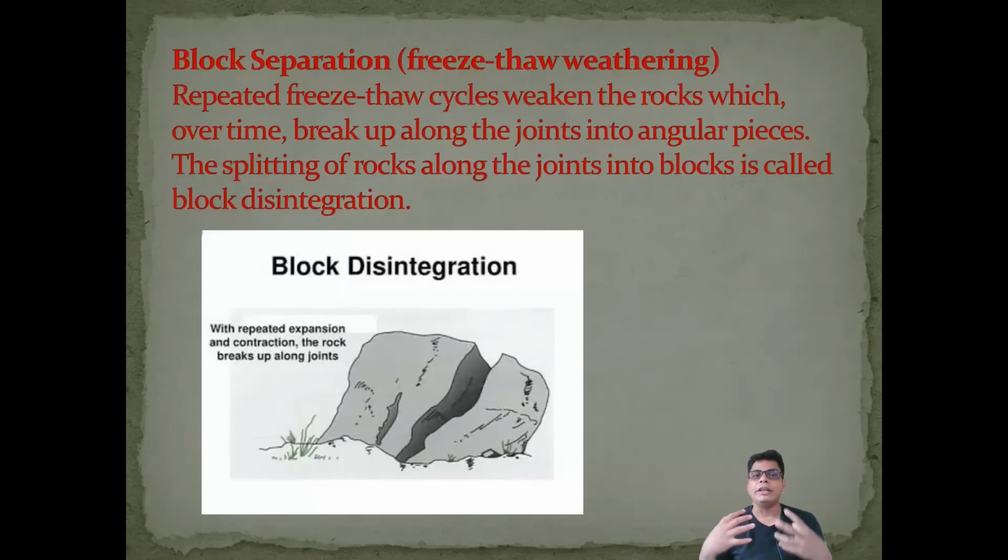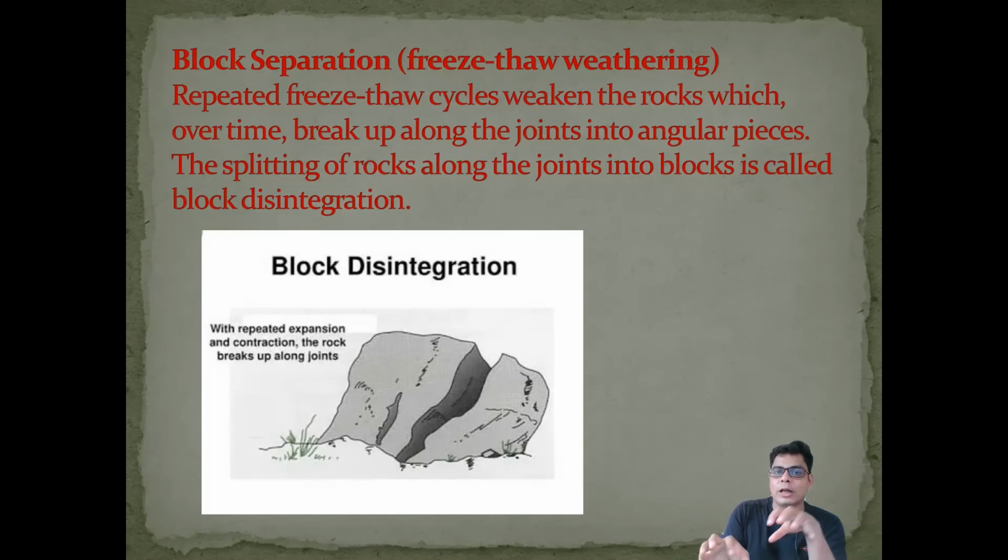Then we come to block disintegration, where repeated forces act in a cycle within the rock, and at that time the rocks break into pieces, block by block. They separate block by block, so that's why it is called block disintegration. This can be seen basically in desert areas, where the day temperature is very high, about 50 degrees centigrade, and the night temperature is very low.